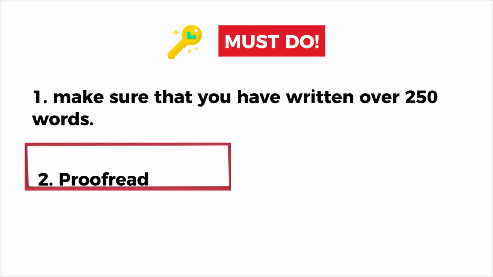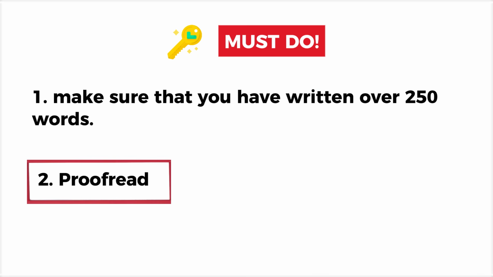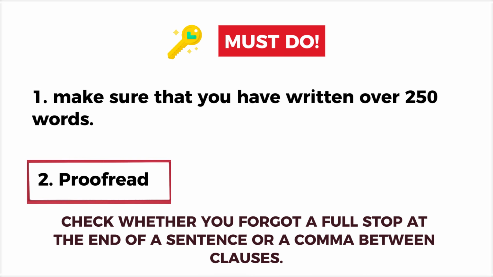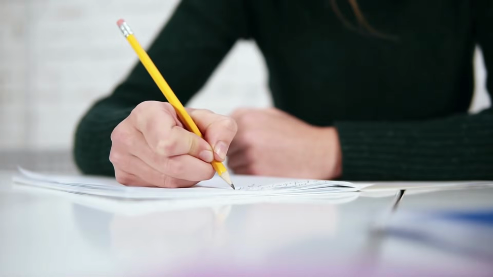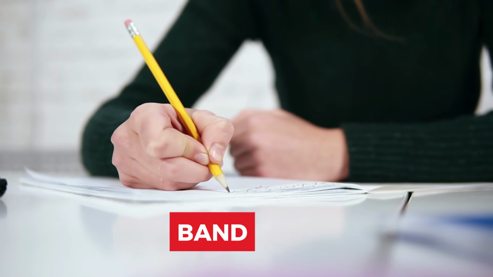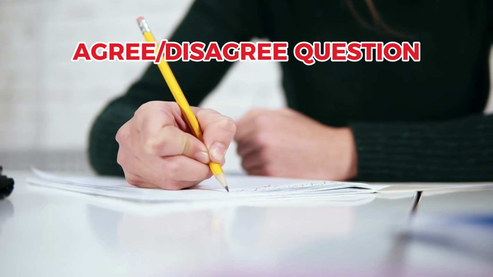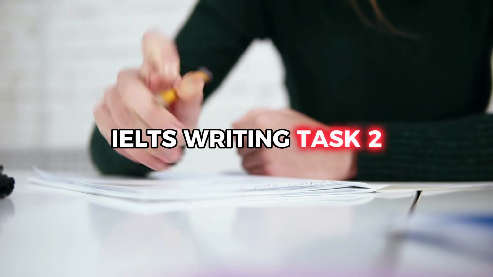Next up is proofreading. Read through carefully to make sure you used punctuation correctly. Check whether you forgot a full stop at the end of a sentence or a comma between clauses. Fixing mistakes can actually improve your band score a great deal, so it's totally worth putting time aside for proofreading. That's it. That's how to write a Band 9 answer for an agree-disagree question in IELTS Writing Task 2.